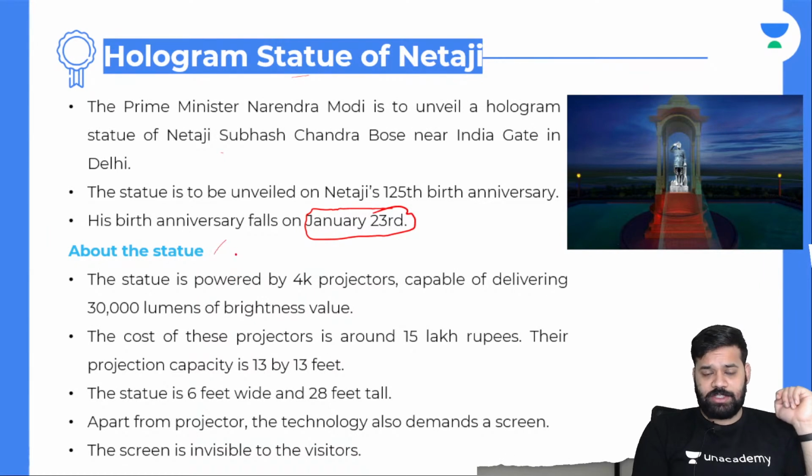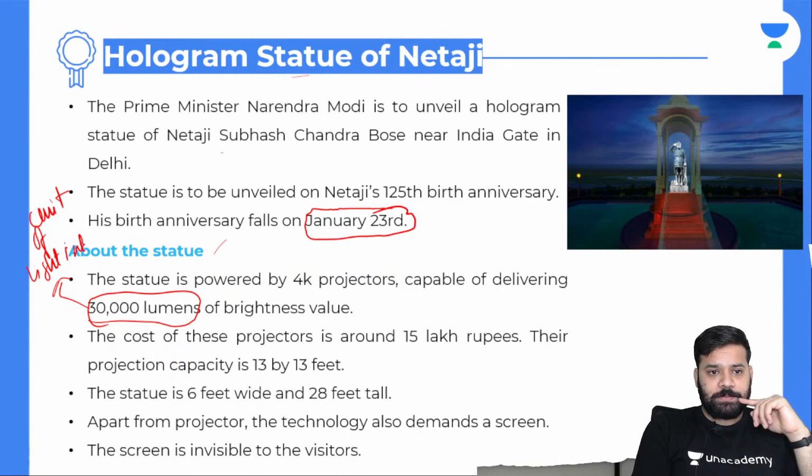And about the statue, it is powered by 4K projectors capable of delivering 30,000 lumens of brightness value. The cost of these projects, and remember here lumens, this is the unit of measuring light intensity.